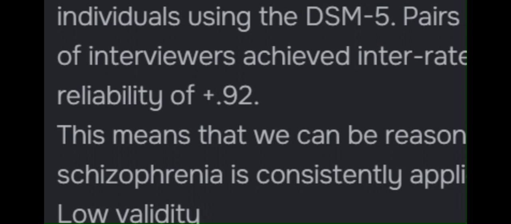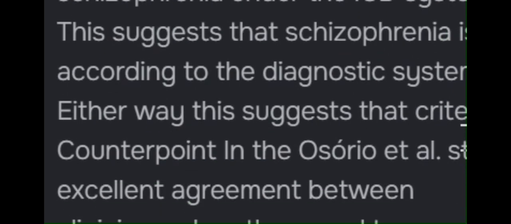Low validity. One limitation of the diagnosis of schizophrenia is its validity. In general, validity concerns whether we assess what we are trying to assess. One way to assess validity of a psychiatric diagnosis is criterion validity. Elie Chenot et al. 2009 had two psychiatrists independently assess the same 100 clients using ICD-10 and DSM-4 criteria and found that 68 were diagnosed with schizophrenia under the ICD system and 39 under DSM. This suggests that schizophrenia is either over or underdiagnosed according to the diagnostic system. Either way, this suggests that criterion validity is low.